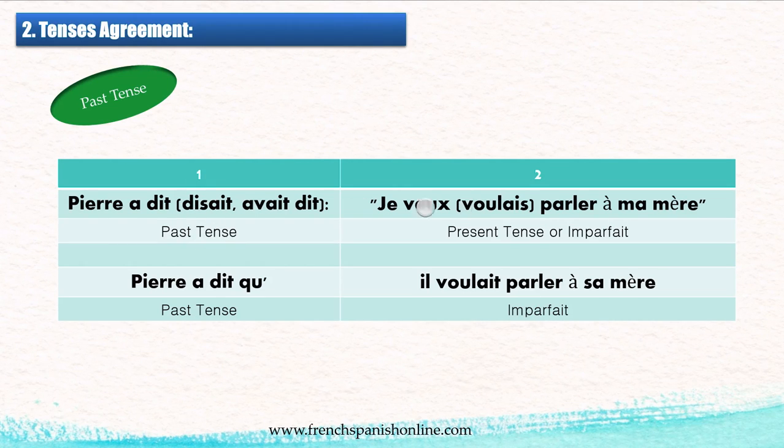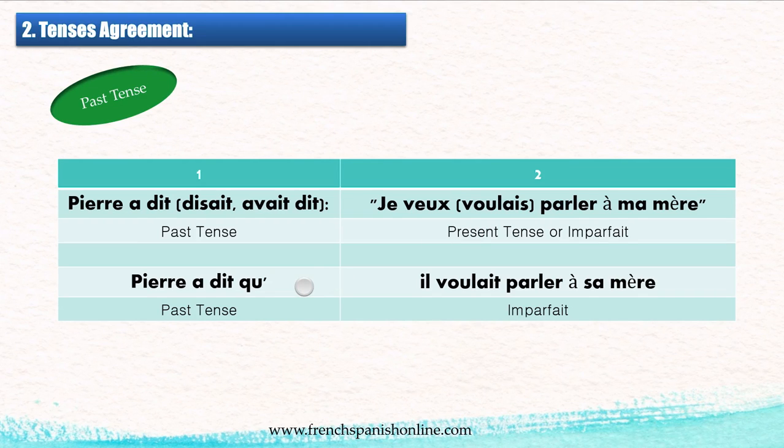And after, you have either the present tense or the imparfait. So je veux parler à ma mère, I want to speak to my mother, or je voulais parler à ma mère, I wanted to speak to my mother. So présent or imparfait. Here, direct speech.